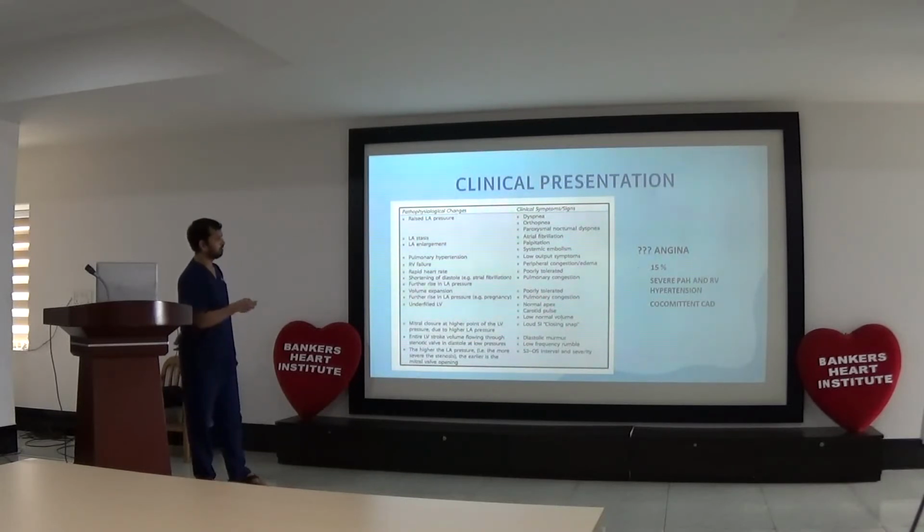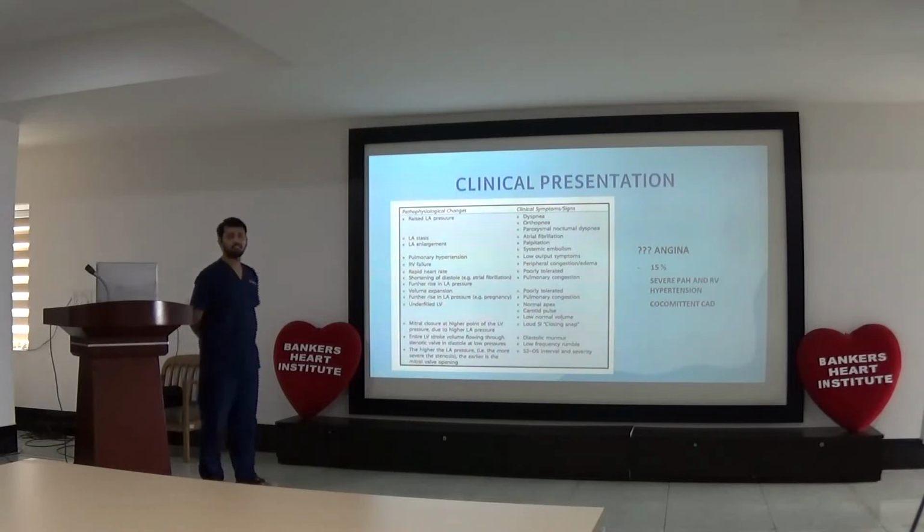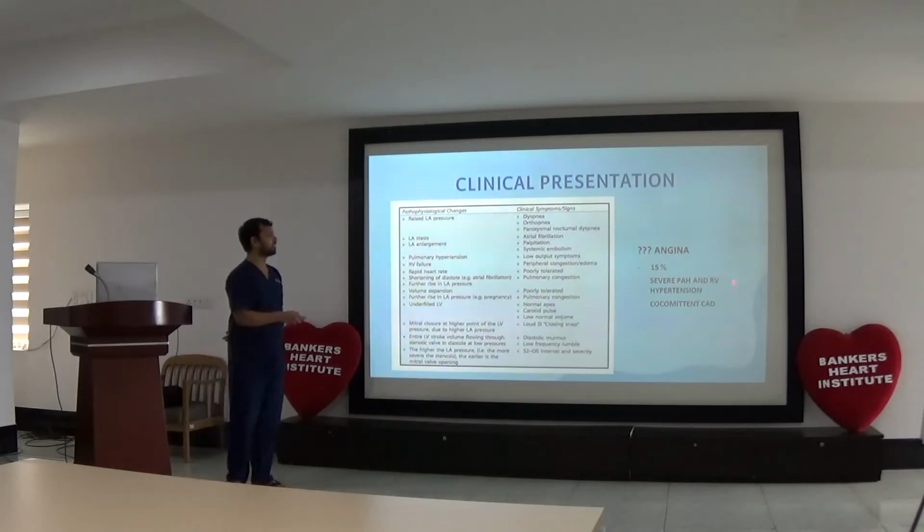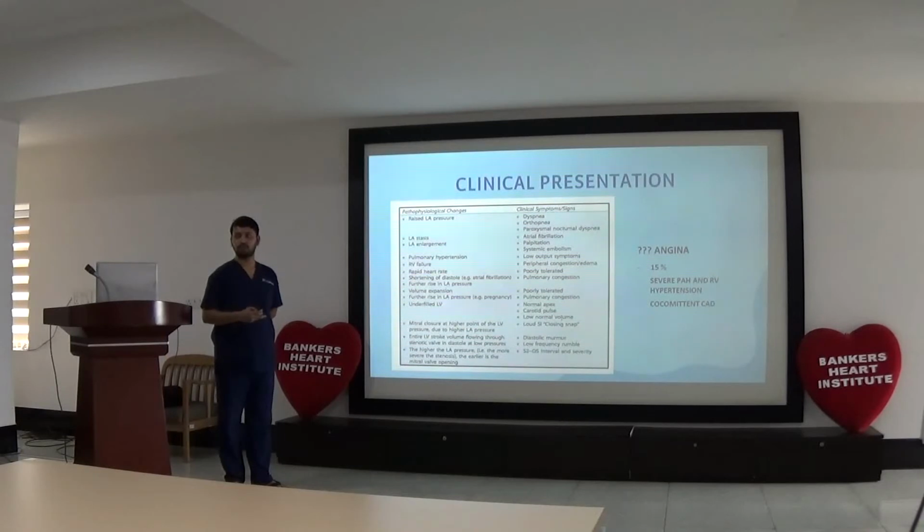In all this, one specific symptom I would like to mention is angina. Angina is very uncommon in mitral stenosis; only 10 to 15 percent of patients with mitral stenosis present with angina. What will be the cause of that angina? That can be severe PH and RV hypertension, concomitant CAD, and the low output state also.